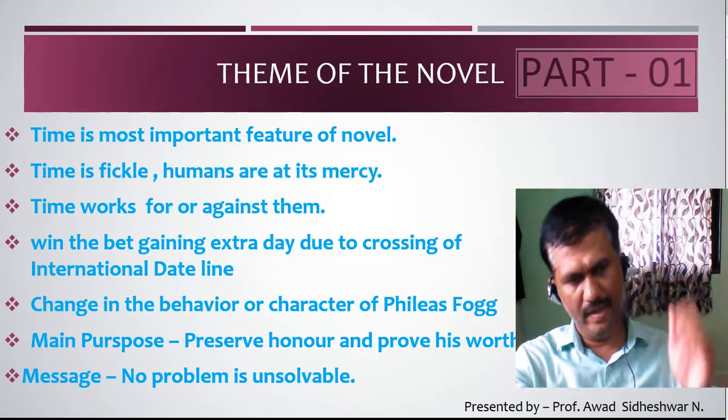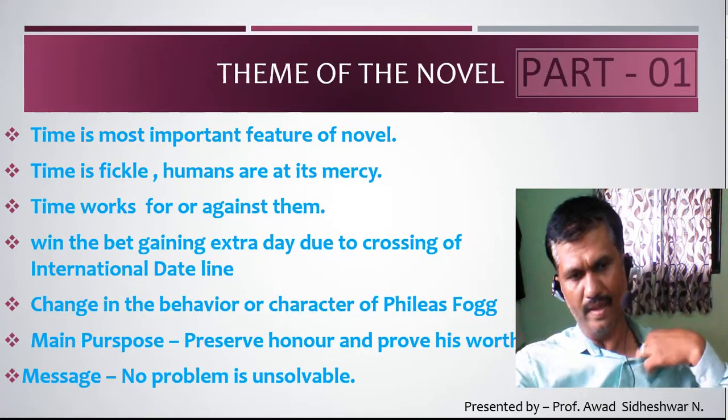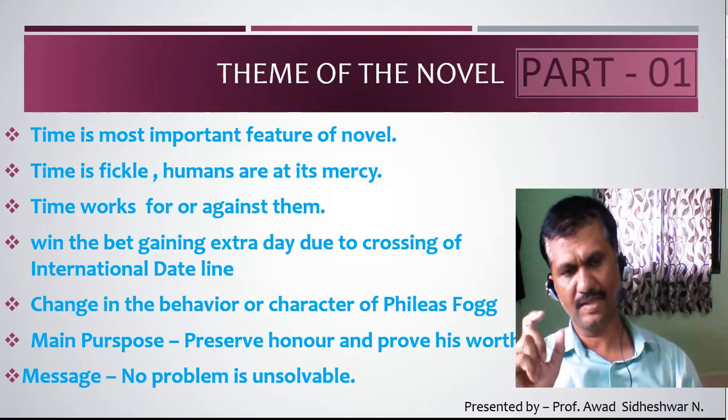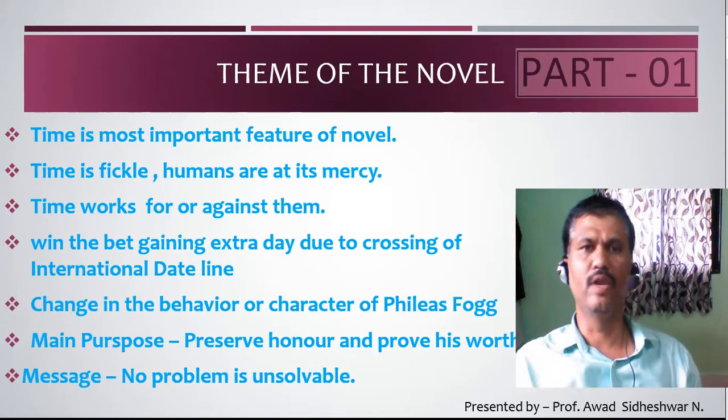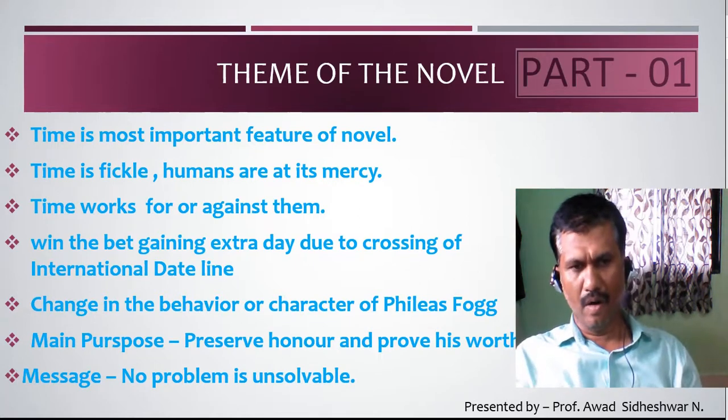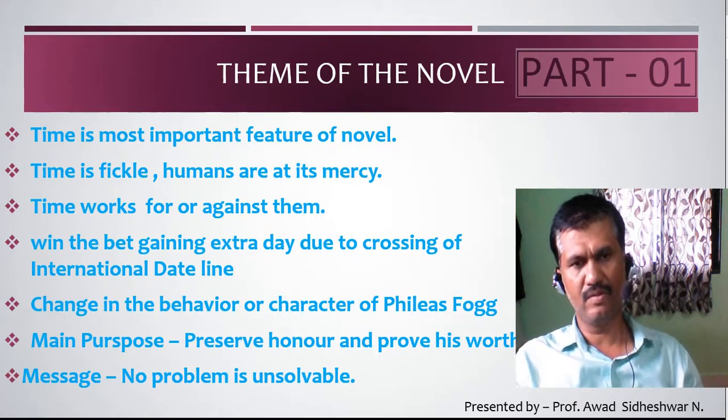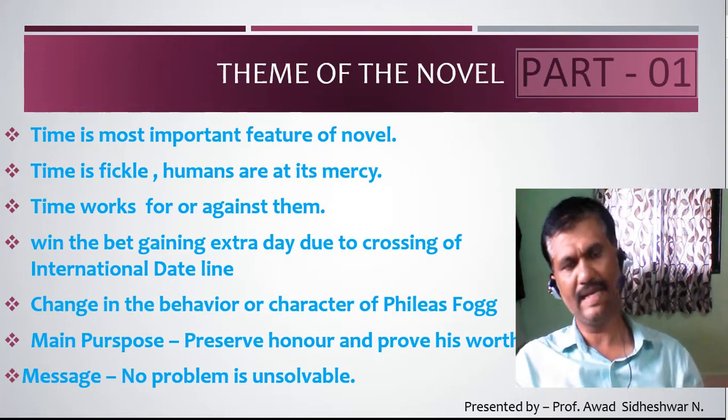Finally, when we read the whole novel, the reader gets the message that no problem is unsolvable. Here, all the characters like Phileas Fogg, Passport Out and Auda faced many difficulties, many challenges